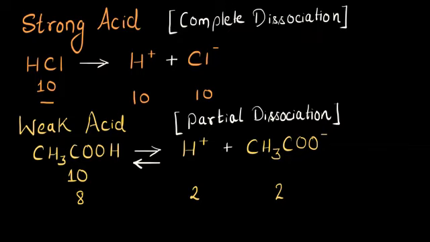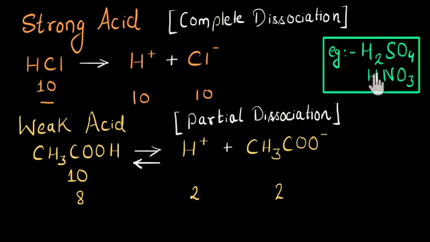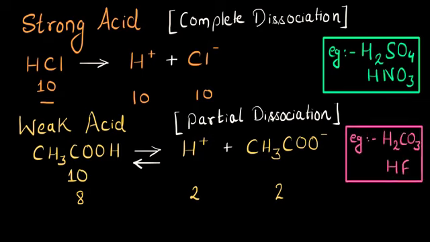So strong acids, apart from HCl, are H2SO4, HNO3 and other acids. See, all of these acids completely dissociate, meaning you would not find their molecules present in the solution. You'll only find their ions being present in the solution. Whereas examples of weak acids, apart from acetic acid, are H2CO3 and HF, and there are some other acids too. See, these acids will only go through partial dissociation, meaning even if they dissociate, most of their ions will combine back to form the acid molecule. And that's why we get very little amount of H plus ions.